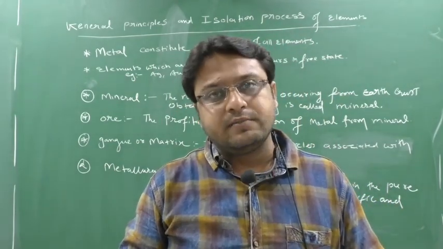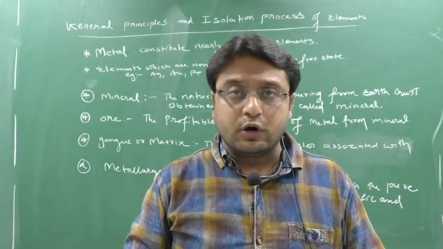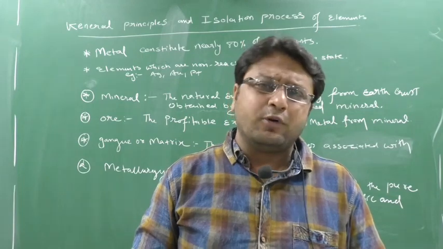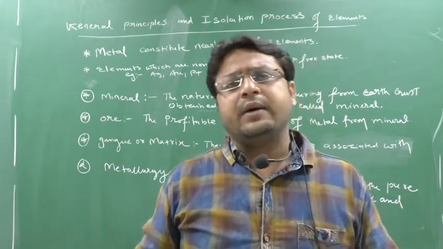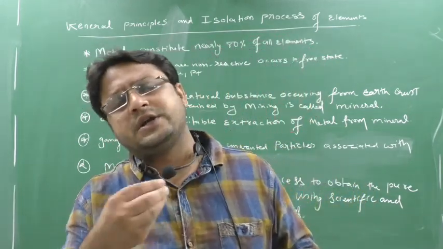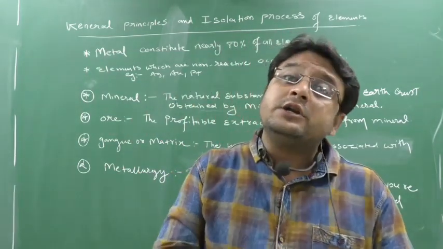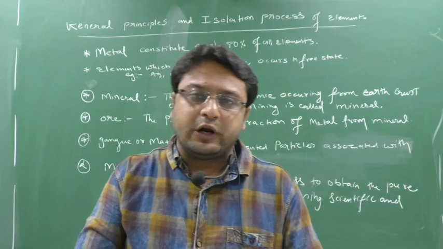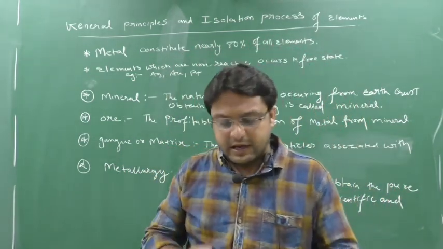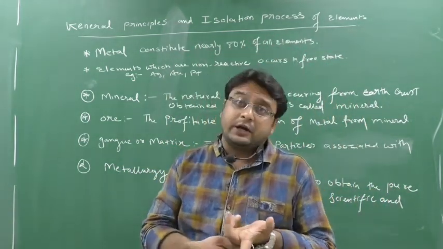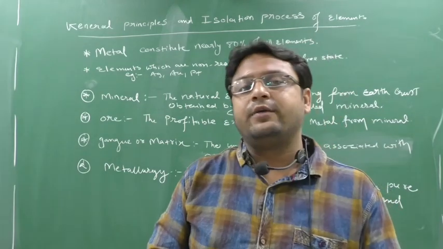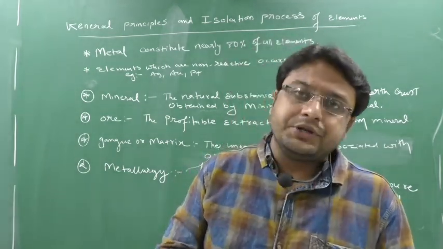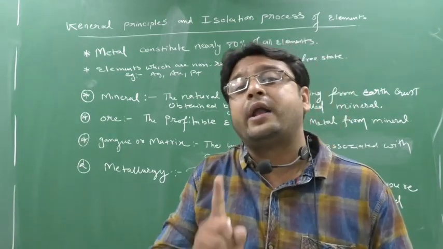The S block is completely metal, the D block is metal, the F block is metal. In the P block certain metals are there, but I told you the P block has metals, certain non-metals, and also inert elements. We have studied P block elements part 1 and half of part 2. The S block is completely metal, or we can say highly reactive metal, like sodium, potassium, rubidium, cesium, francium, and then beryllium, magnesium, calcium, which are alkali metals and alkaline earth metals.